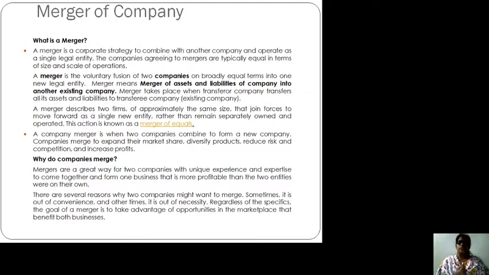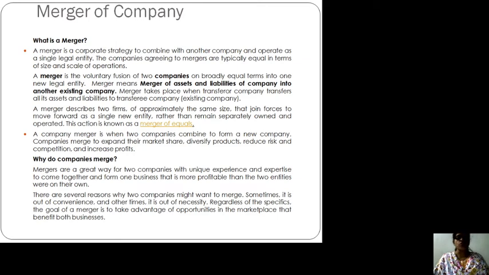For these reasons, businessmen are merging their running company into another company. The transferor company loses its existence, and the transferee company is now in existence and operates each and every business activity.